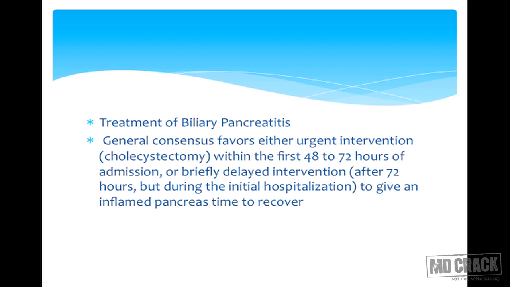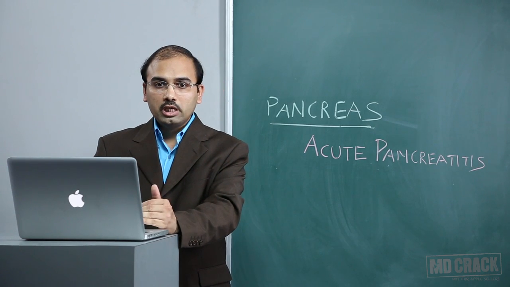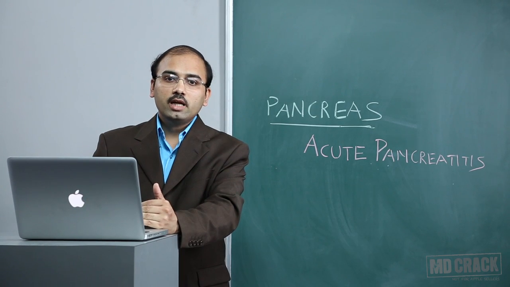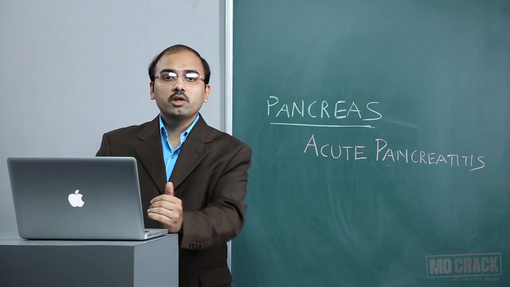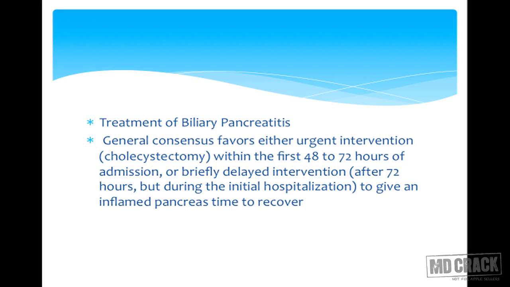So we'll now see the treatment of biliary pancreatitis. Biliary pancreatitis is rather an emergency situation where, if treated adequately and the obstruction is relieved, it will result in immediate improvement of the patient. The general consensus favors either urgent intervention, which is cholecystectomy, within the first 48 to 72 hours of admission, or briefly delayed intervention after 72 hours but during the initial hospitalization. So the inflamed pancreas is given some time to recover and then intervention is done.